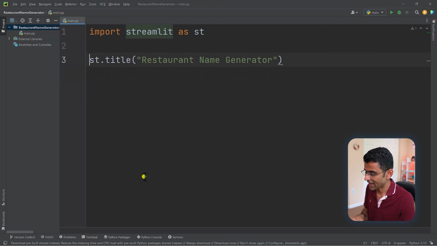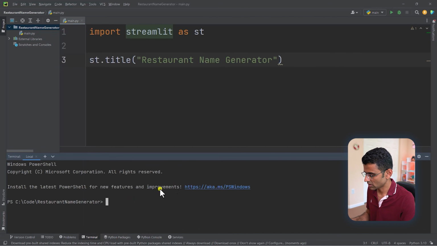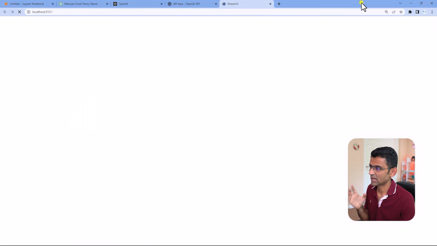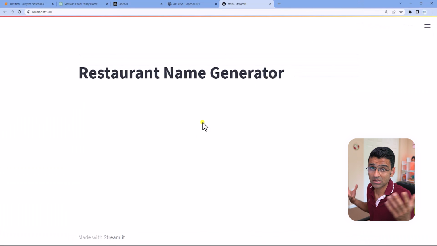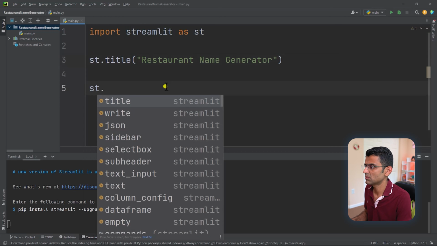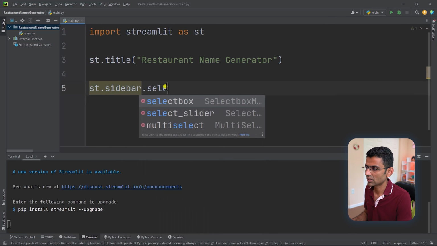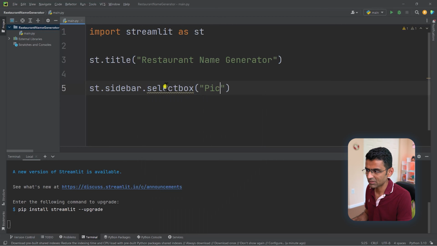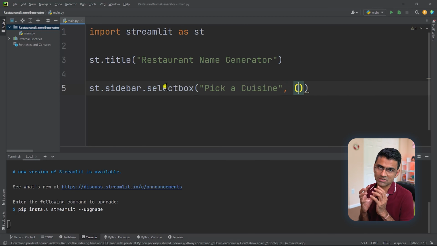And this is the simple app with one title. Now I can go to terminal and I can just say streamlit run main.py, and it is going to open up an application in my browser. See, a simple application with this particular title. Now I can create the picker where you can pick the cuisine. And for that, I'll use the sidebar. So in Streamlit, there is something called sidebar where you can create a select box and give a name to that box. So you will say pick a cuisine and give all the options that you want in that particular drop down.